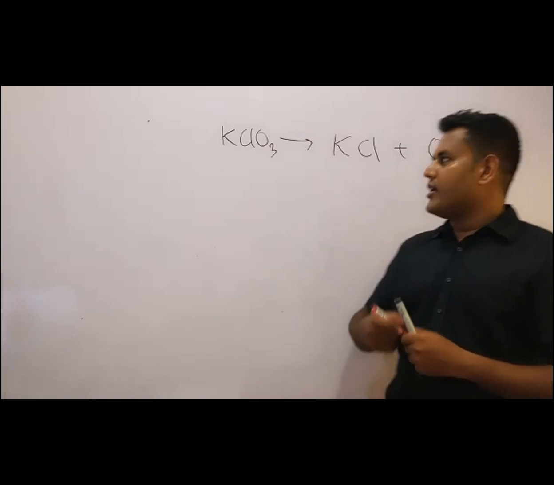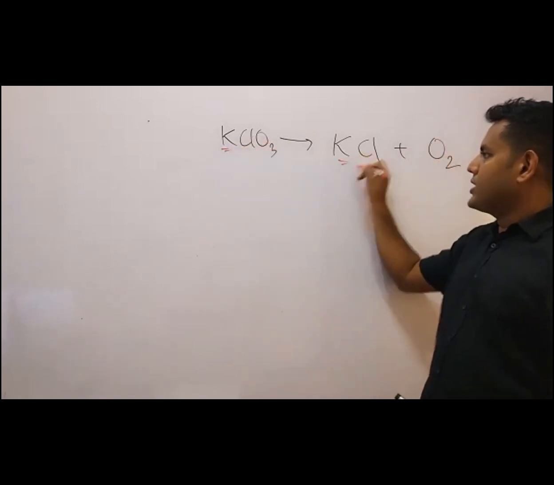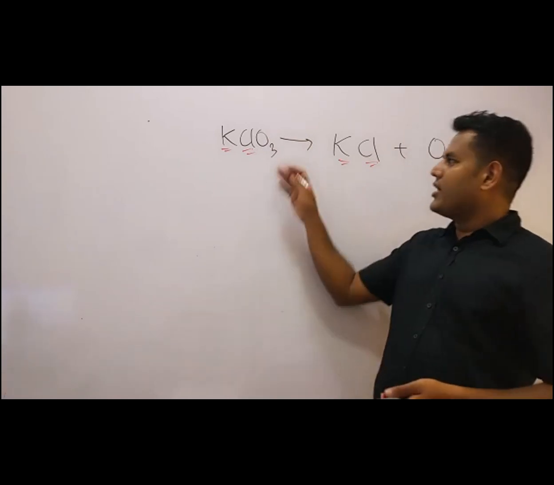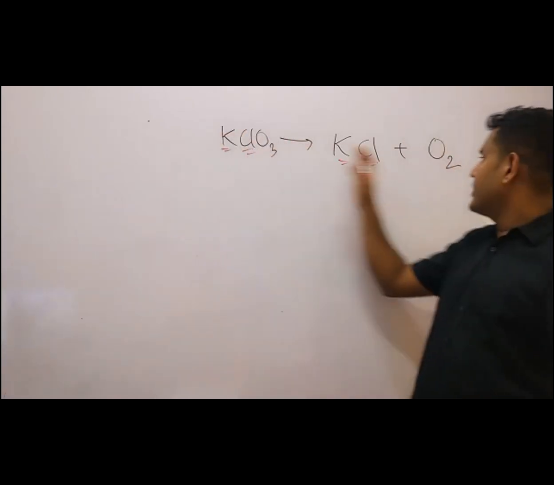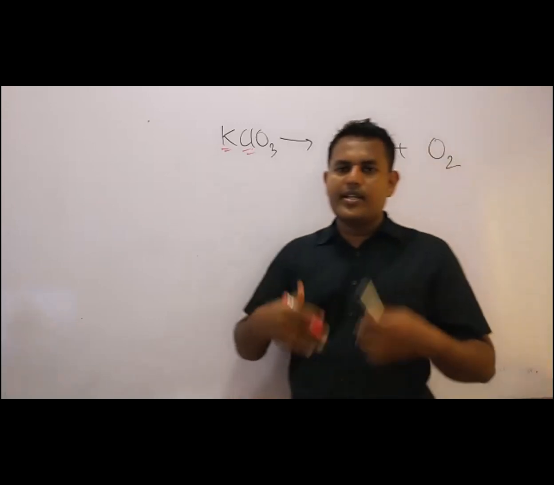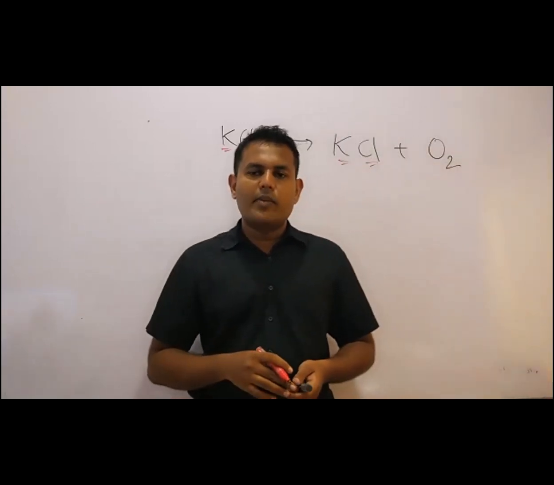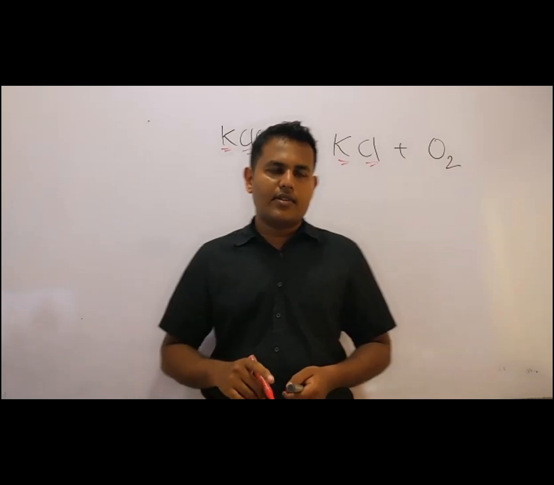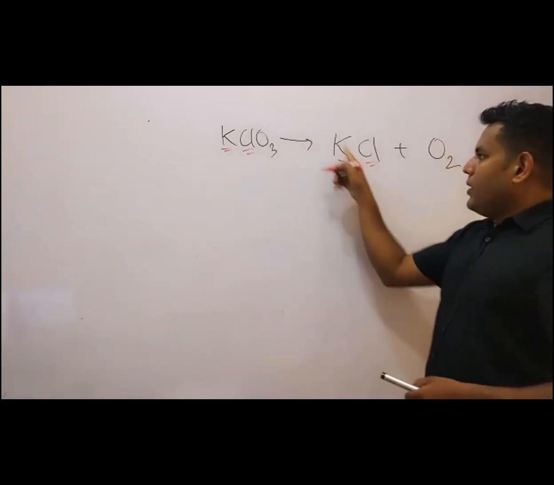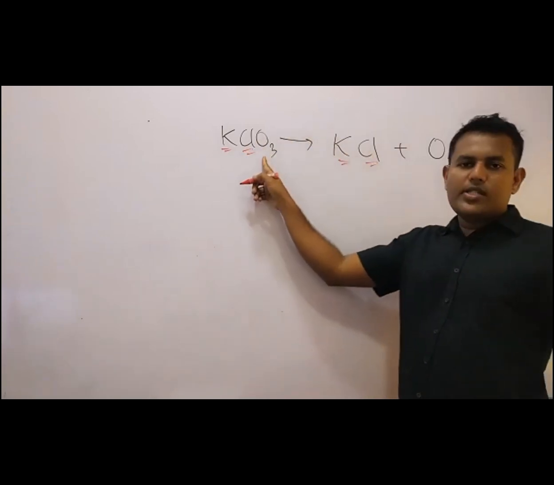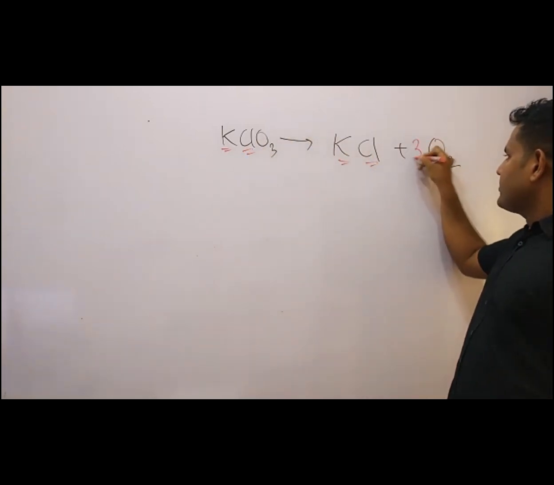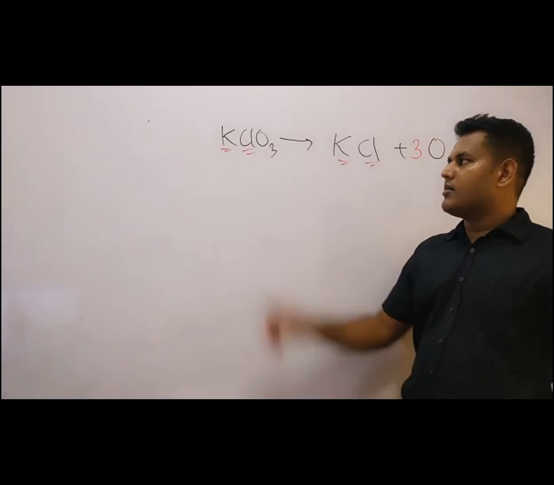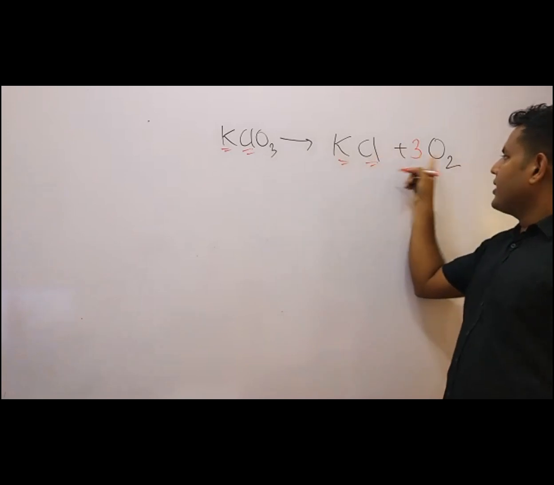Now here one potassium, here it's one potassium. One chlorine, here one chlorine. In A levels, you have balanced by taking this 3 to 2, 6, and then taking this 2 to 3, that's 6. You make this number 6, the least common multiple. But without doing that, we can balance. See here how I am balancing. One potassium, one chlorine, one chlorine. Here 3 oxygens. So shall I make it 3 here? It's not balanced, because here 3 oxygens, and here 3 times 2, it's 6 oxygens.